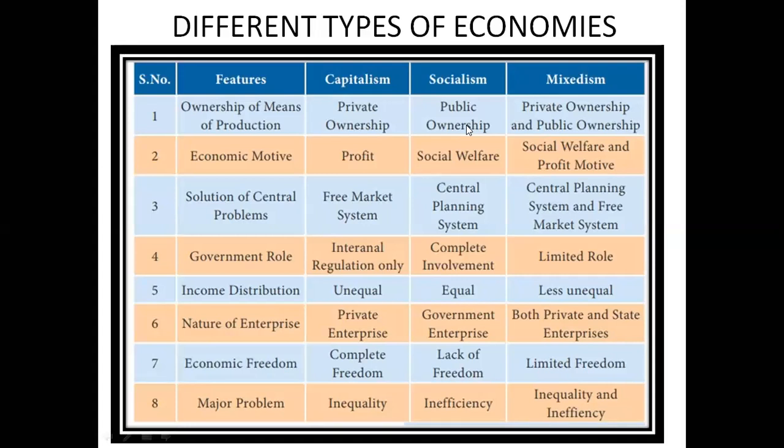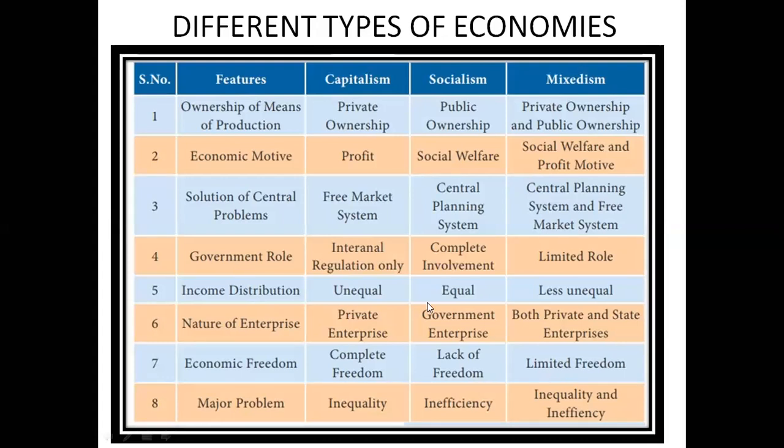For example, if we talk about America, America is a capitalist economy where everything is under the control of private, which means all the major decisions like what to produce, how to produce, and for whom to produce are taken by the individuals on the basis of demand and supply. The price is determined only on the basis of demand and supply in America for all kinds of products. So it is known as the capitalist economy.